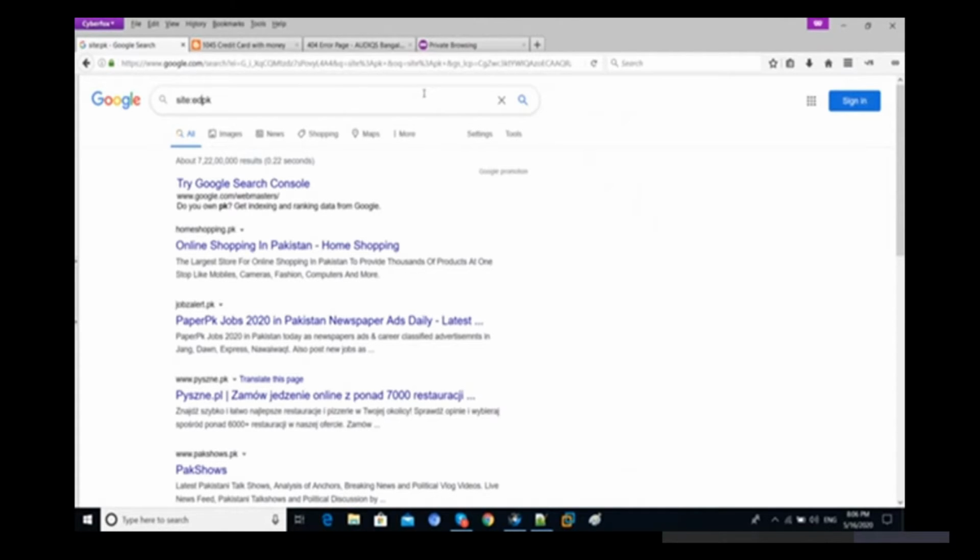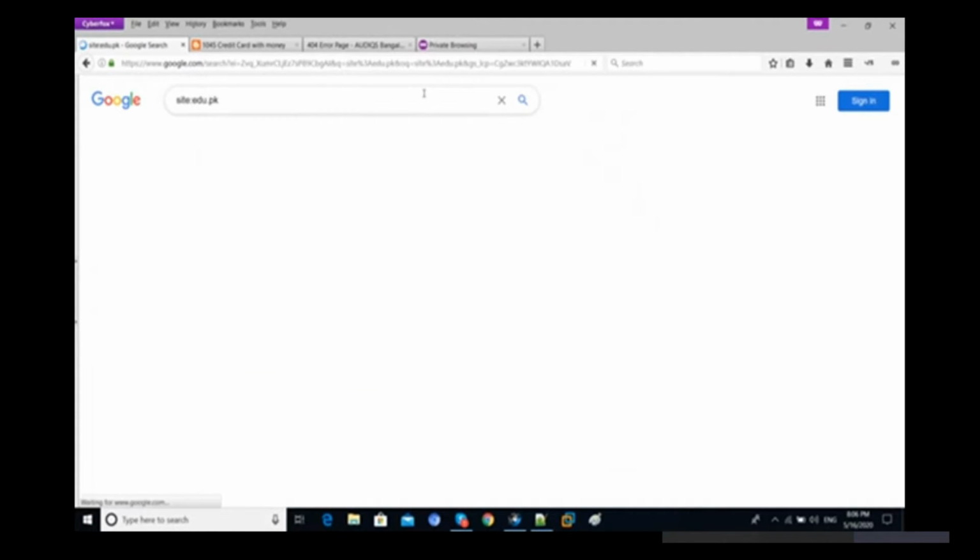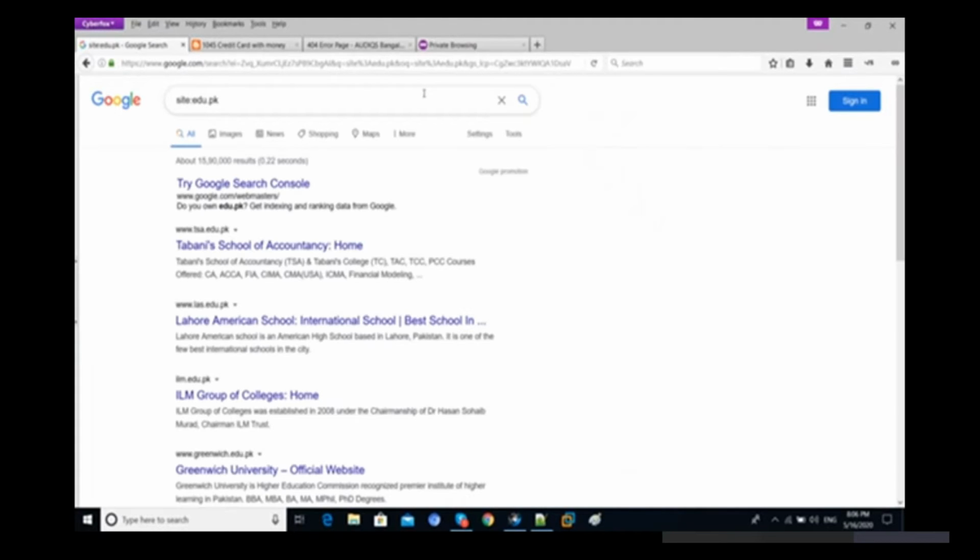If you want to modify it and you want only education websites from Pakistan, then you can directly use edu.pk, and you can see we have again some websites from Pakistan, right? But this time we have edu.pk. It means we can specify the limit on Google, and we can search according to our specific result, right?